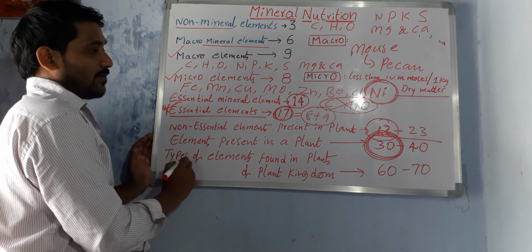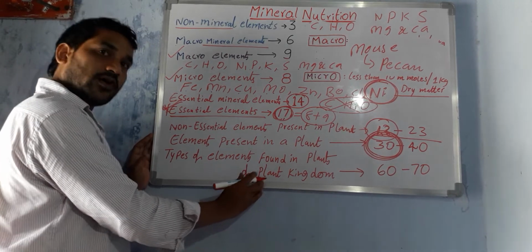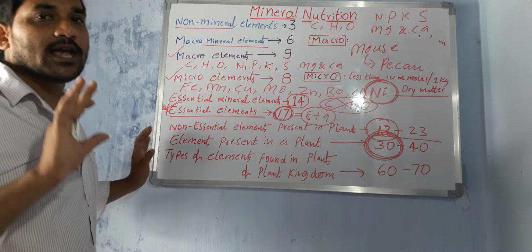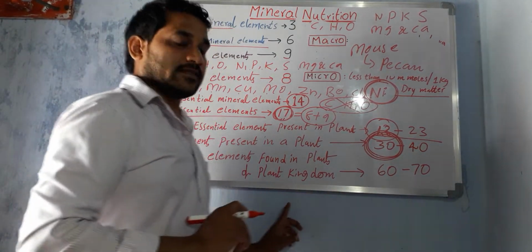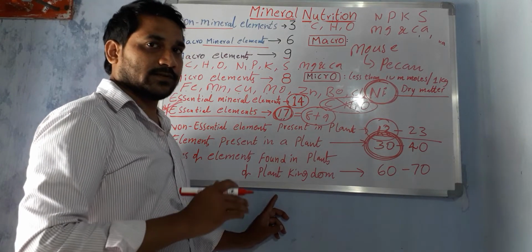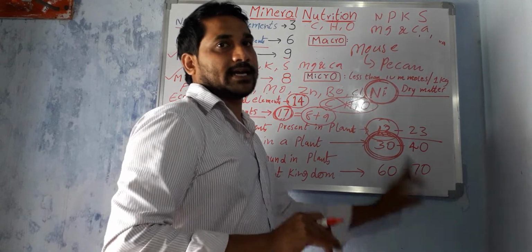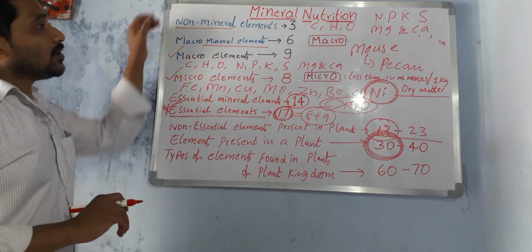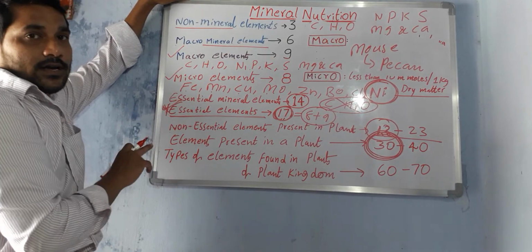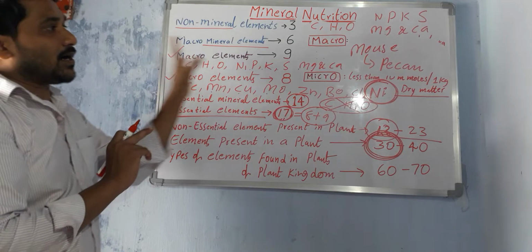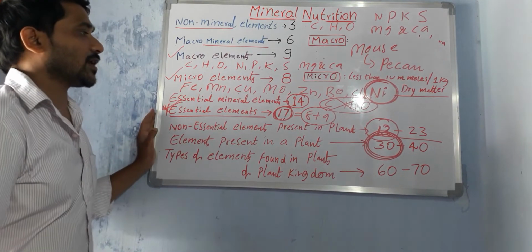The types of elements found in the plant kingdom. Throughout our plant kingdom, how many types of elements are found? All the plants, cryptogams, phanerogams, angiosperms, gymnosperms, together consist of 60 to 70 elements, right? So this is the clear-cut numerical data about mineral nutrients. This is most important for competitive examinations, right?